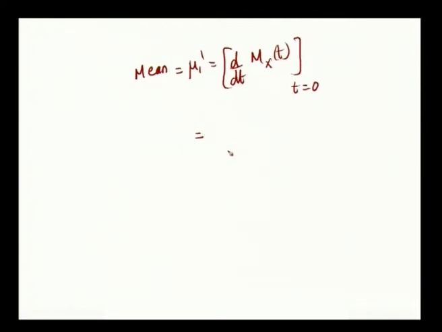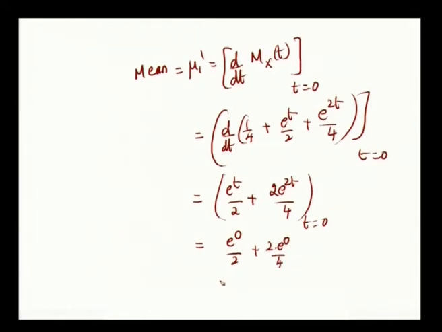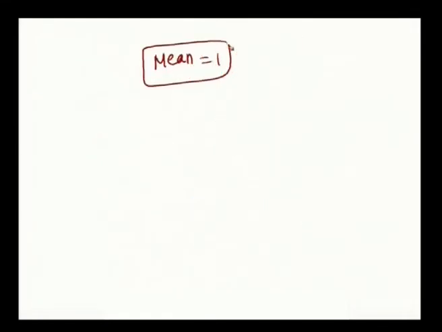That is d by dt of 1 by 4 plus e power t by 2 plus e power 2t by 4 at t is equal to 0. Differentiating this, e power t by 2 plus 2 times e power 2t by 4 at t is equal to 0. When you put t is equal to 0, e power 0 by 2 plus 2 into e power 0 by 4. So, it is 1 by 2 plus 1 by 2 equals 1. So, therefore, we have found the mean is equal to 1.